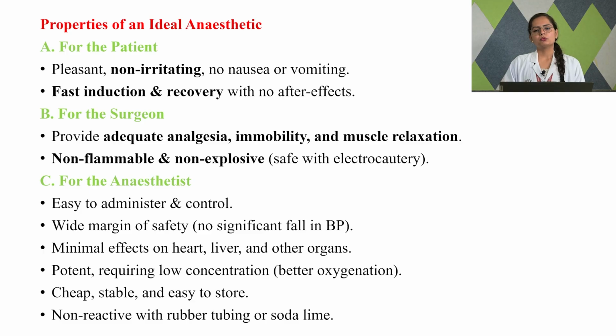In order to choose a correct and good general anesthetic that fulfills all the requirements, it has to satisfy the patient's point of view, the surgeon's point of view, and the anesthetist's point of view.